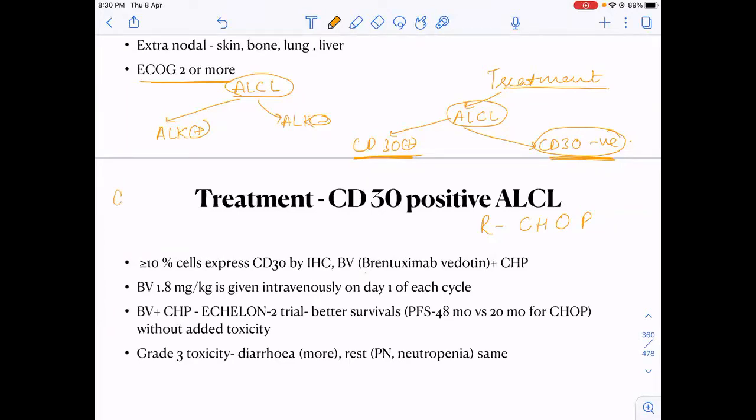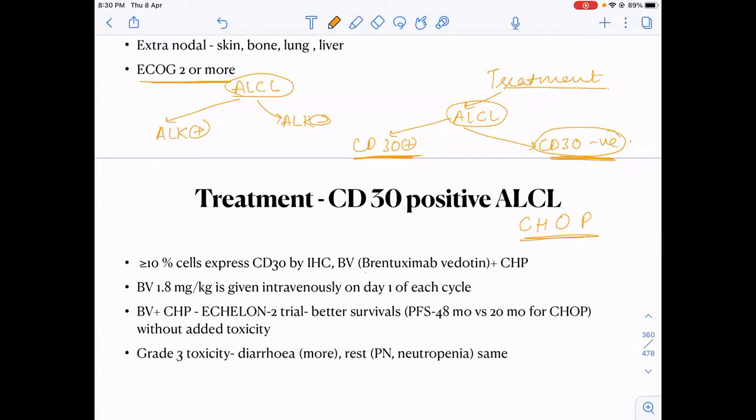Rituximab is anti-CD20. It is a B cell marker. It will be absent in a T cell lymphoma. That is why no rituximab. Okay, we just give CHOP without rituximab. T cell lymphomas will not have B cell markers, no. So it will be CD20 negative. No point in giving rituximab.